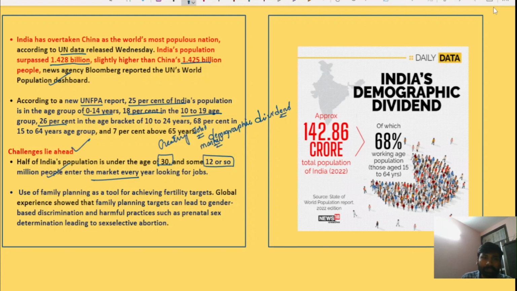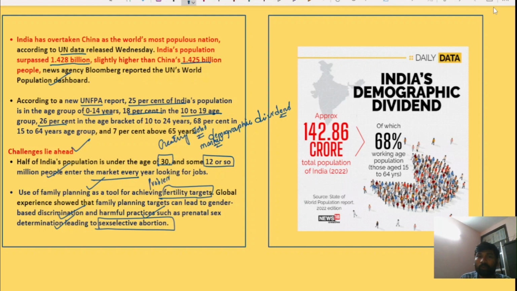Along with this, there is the use of family planning as a tool for achieving fertility targets, that is, achieving a lower fertility rate. Global experience shows that family planning targets can lead to gender-based discrimination. It can also lead to harmful practices like prenatal sex determination, leading to sex selective abortions. So family planning as a tool of achieving fertility rate has several problems.